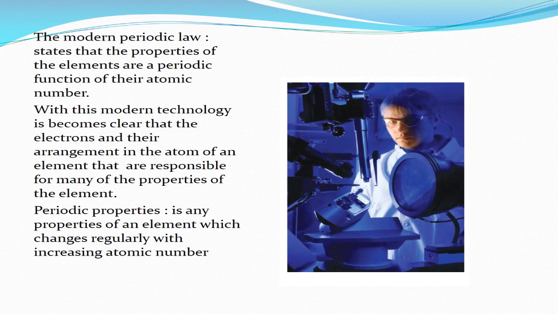The modern periodic law states that the properties of the elements are a periodic function of their atomic number. With this modern knowledge, it becomes clear that the electrons and their arrangement in the atom of an element are responsible for many of the properties of the element. A periodic property is any property of an element which changes regularly with increasing atomic number.